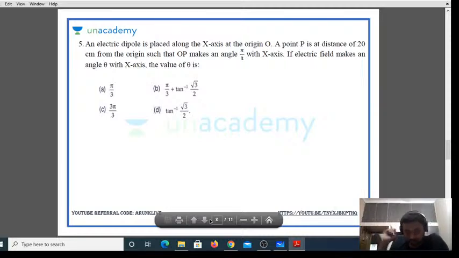Try to understand the question. If the electric field makes an angle theta with the x-axis, you're supposed to find the value of theta.